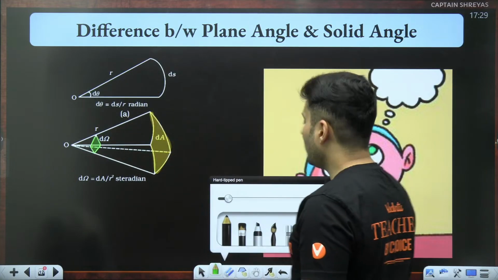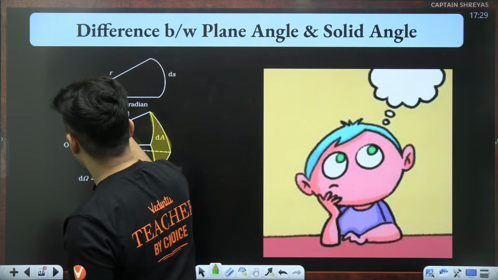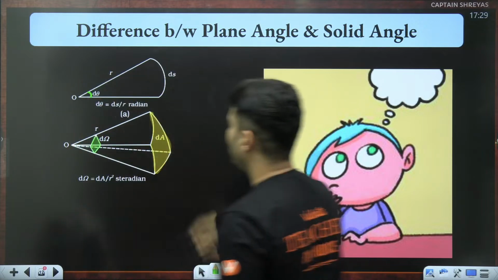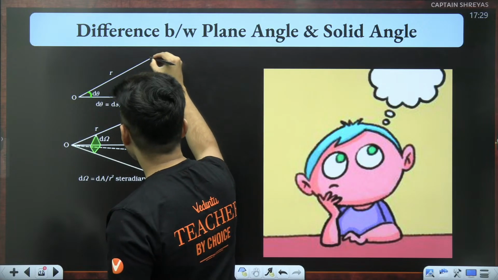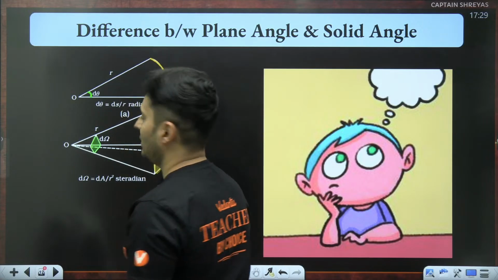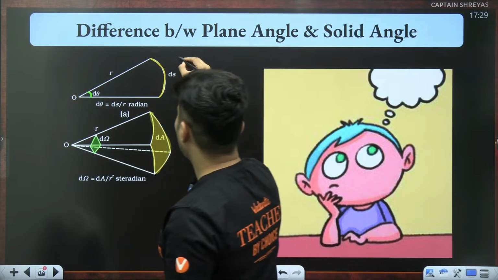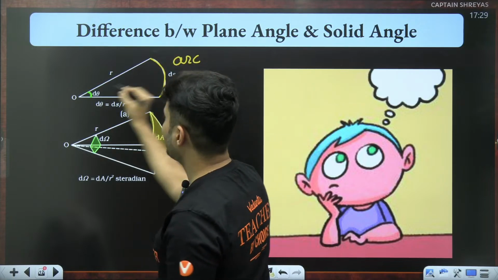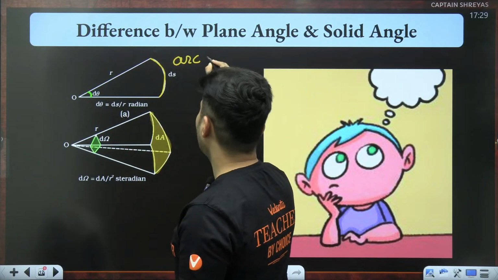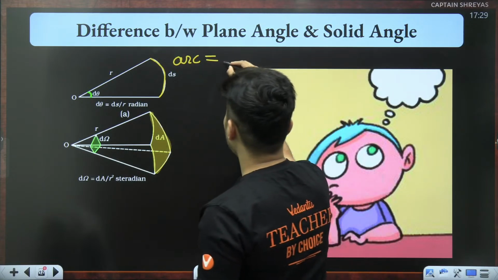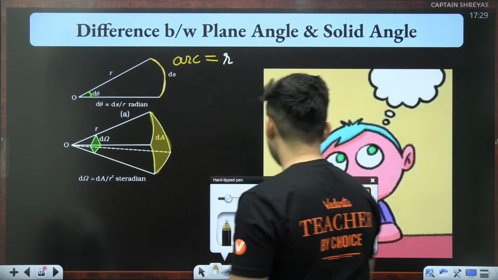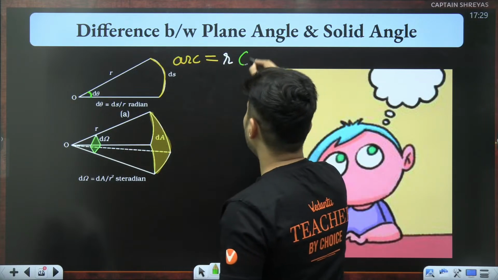Just like in the previous sketch, this was subtended at that point O by this arc. There was an arc subtending a certain angle, and we all know arc is nothing but radius times the angle.